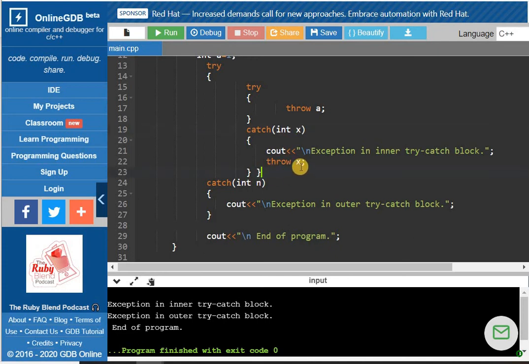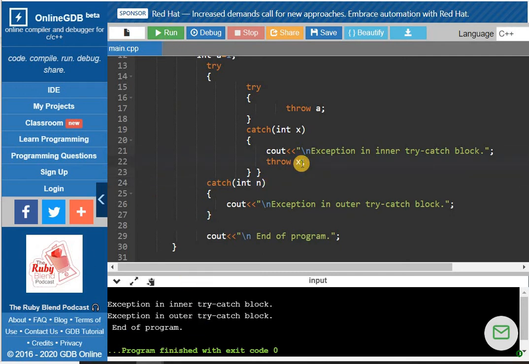And see, there are two ways to rethrow an exception. You can either write the object also, or you can use this throw keyword as it is without any object. We have seen such an example in the previous lecture also. So this is the outer try catch block. The jump will be into this catch block and it will print this message, and then the end of the program will occur. Okay, this is the output of this program.